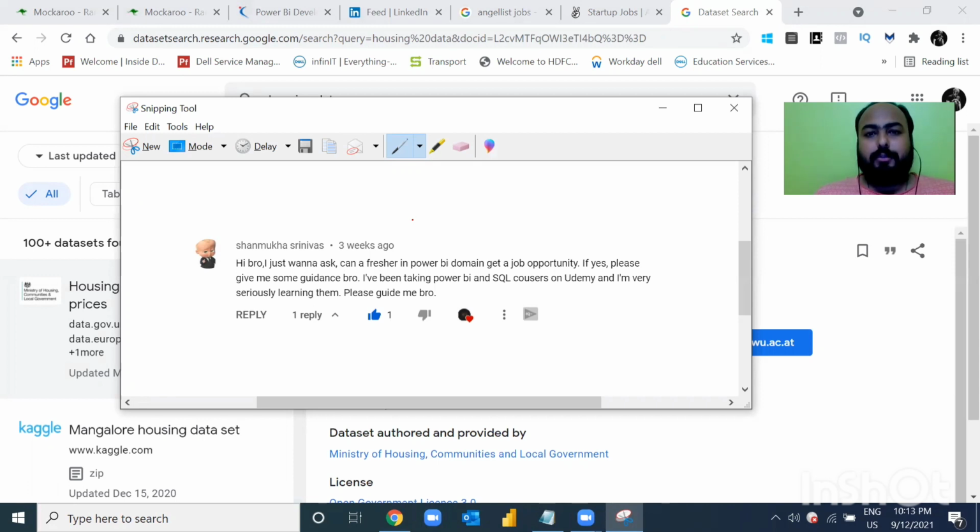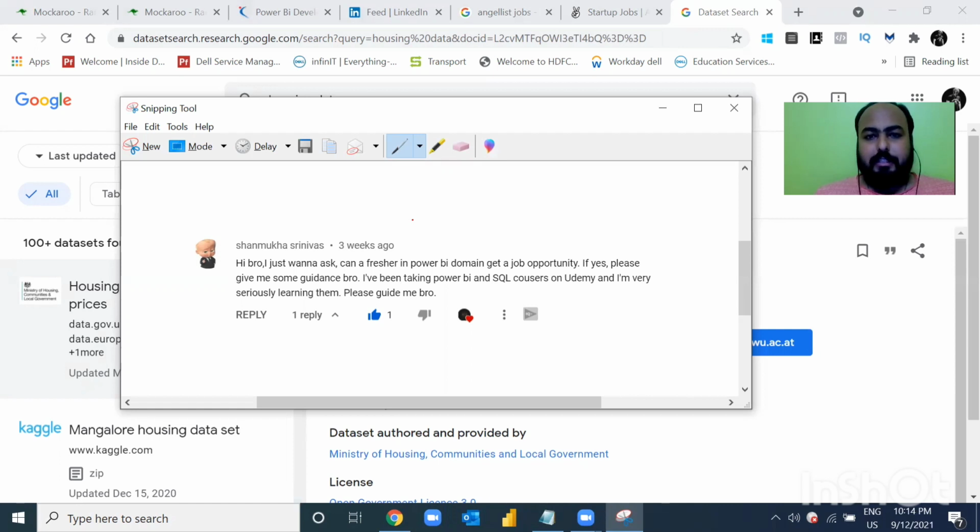Now, if you are someone who has 4 or 5 years of experience, or let's say 2 to 3 years of experience, and with those 3 years you don't have anything in data analytics, you can still get ahead. How? You can get ahead by learning things and working on your resume and your projects. But if you're a complete beginner, it will be a little difficult by just learning Power BI and SQL.